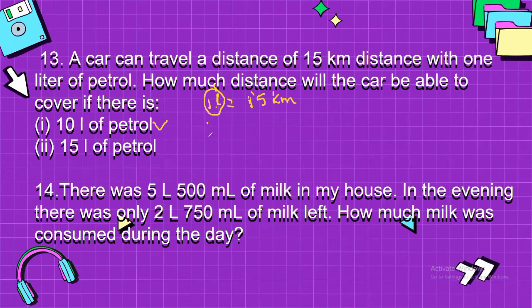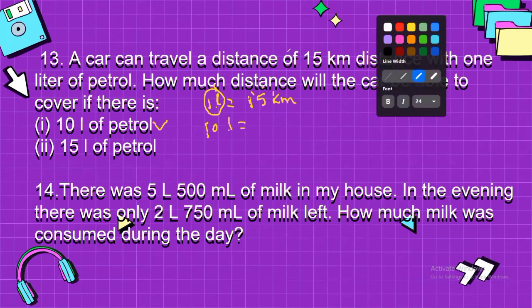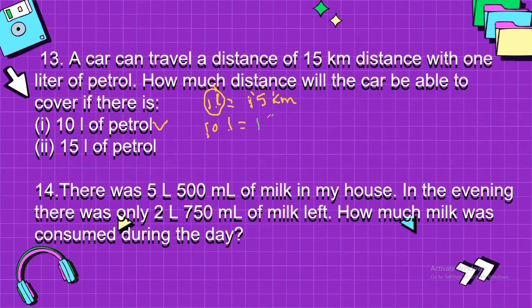So in 10 liter it will travel 15 multiply 10. 15 multiply 10 will be 150. 150, what is that? 150 kilometer. 150 kilometer travel in the 10 liter petrol.